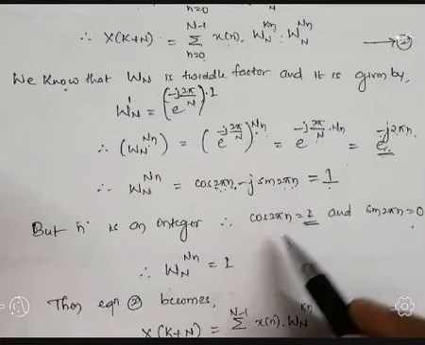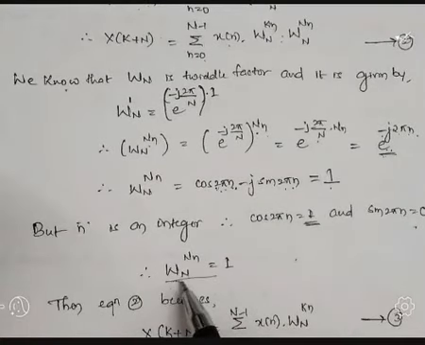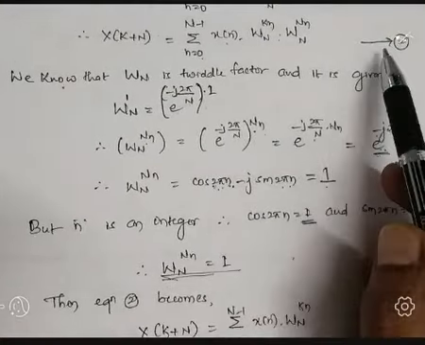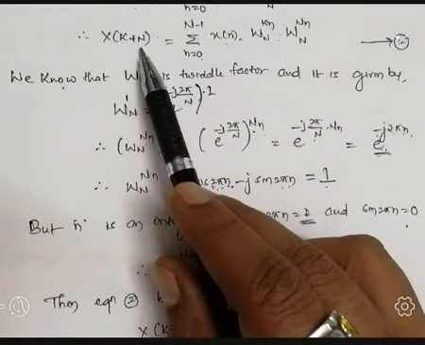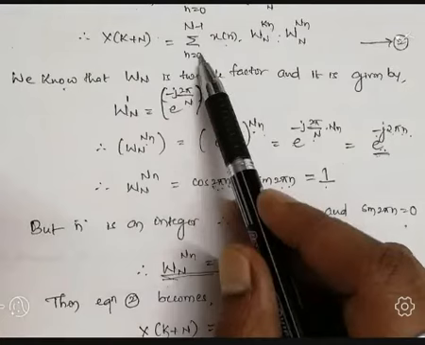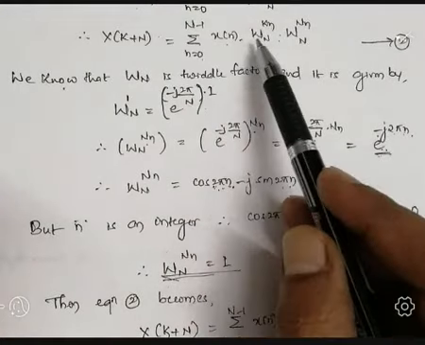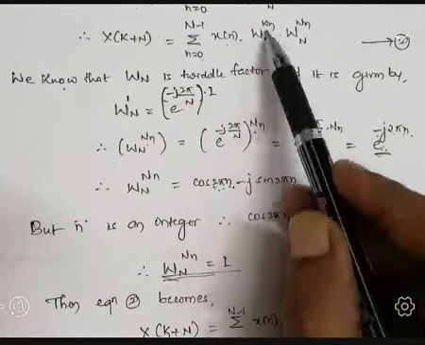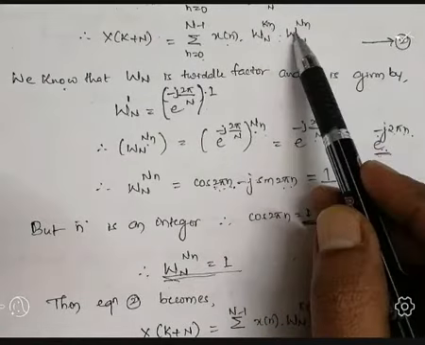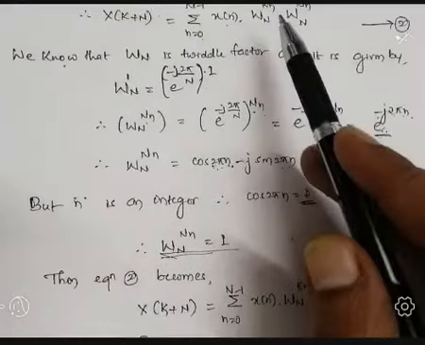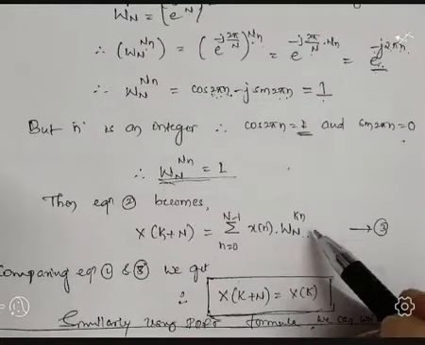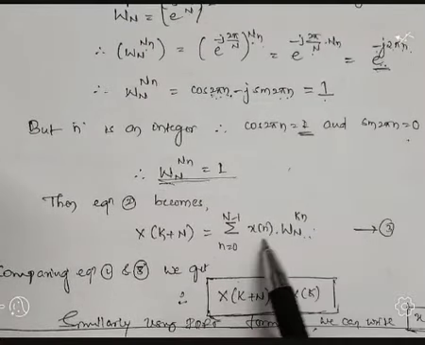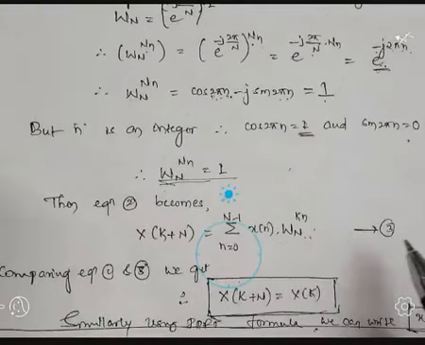Now I am going to substitute this value in equation 2. So equation 2 is x of k plus N equal to summation over the limits n equal to 0 to N minus 1 x of n multiplied by W_N to the power kn, with the second factor replaced by 1. Now compare the RHS part, which I represent as equation 3.